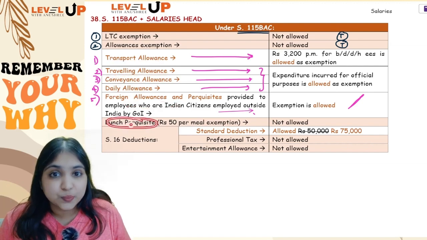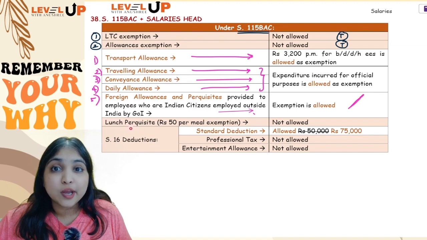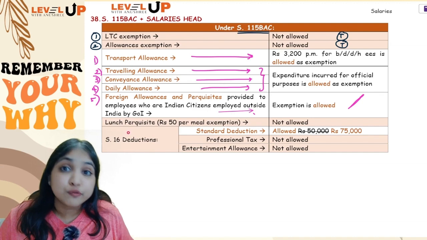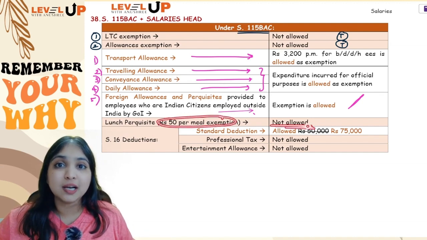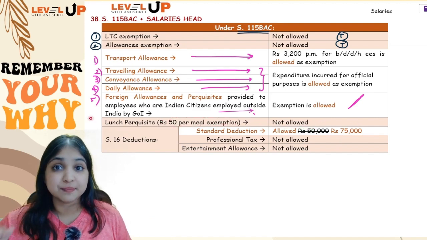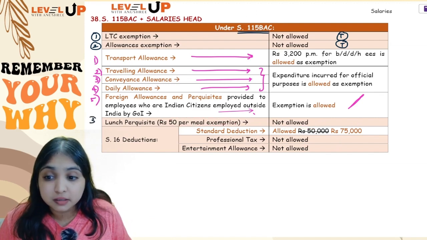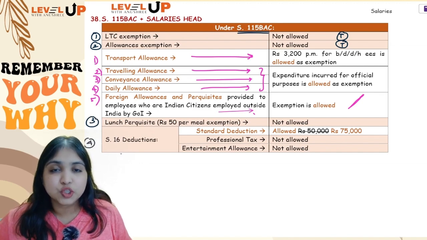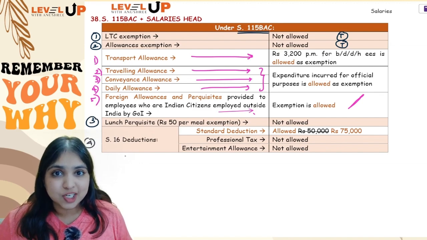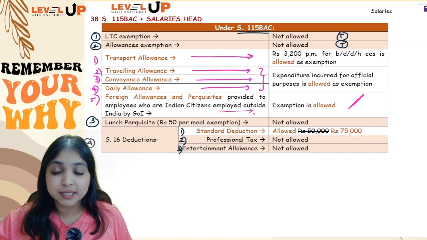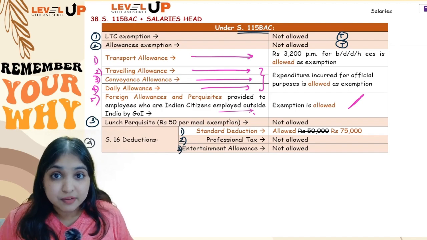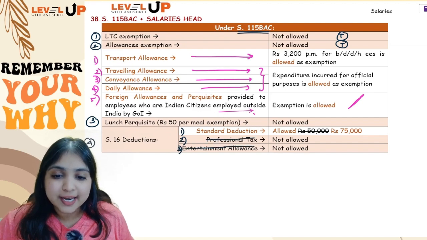Then lunch perquisite, remember we learnt lunch which the employer is providing, you get 50 rupees per meal exemption, right? That exemption you will not get under the default regime. So 50 rupees per meal exemption is not allowed if assessee is following the default regime. And the last point, the fourth point guys, this I've just discussed with you. Under section 16, in the normal regime, you get 3 deductions. You get standard deduction, you get professional tax paid, and entertainment allowance for central government employees, state government employees. But if assessee is following 115 BAC, then only one deduction you will get, which is standard deduction.